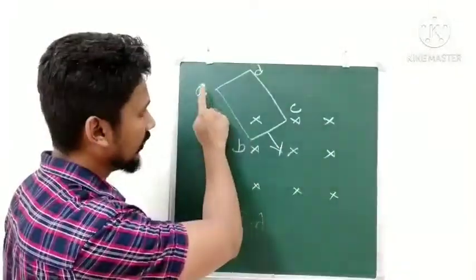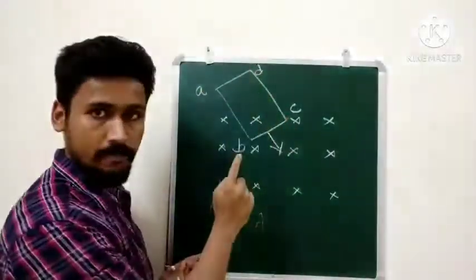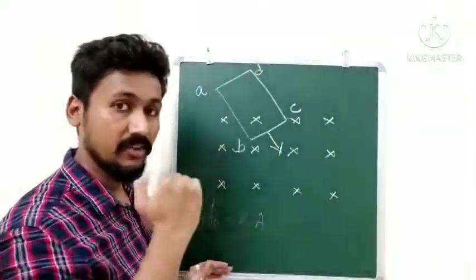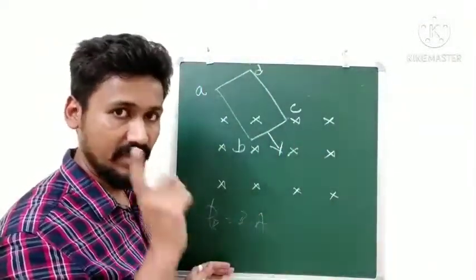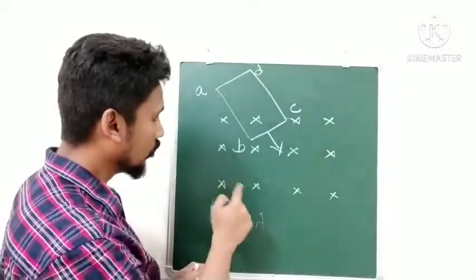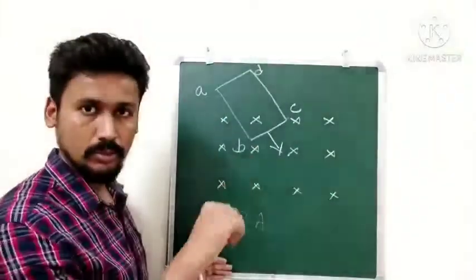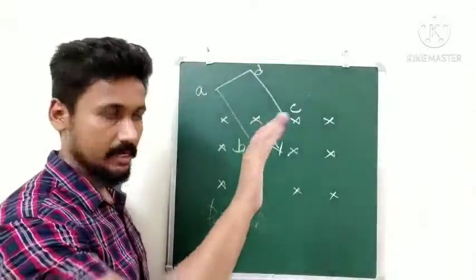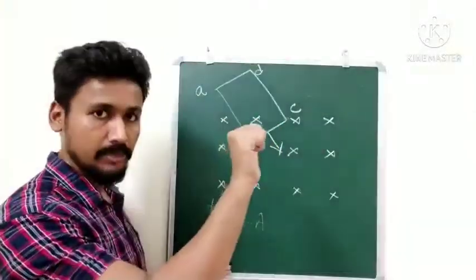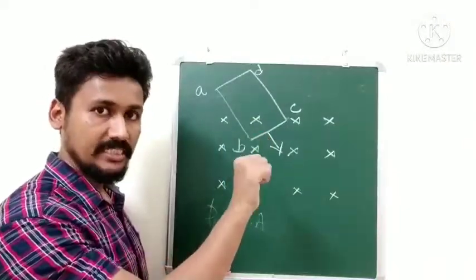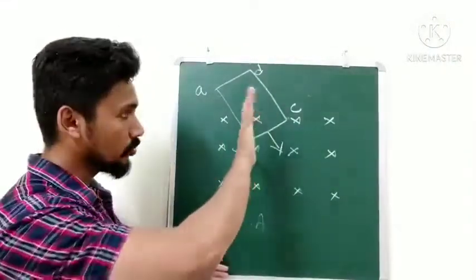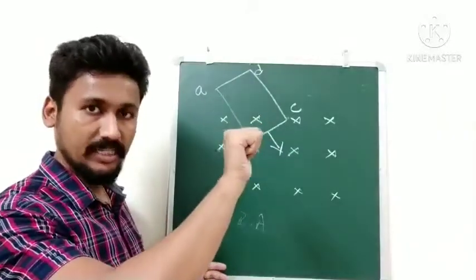So once again, coil is A, B, C, D moving inside this field. As it is moving inside, the flux will go on increasing. We have an increasing flux, remember. And the field is pointed inwards. So how do you get the direction of induced EMF? Again, right hand. The thumb should be pointing inside. Why inside? Field is going inside and it is in the increasing fashion. So my curled fingers are in the clockwise direction.